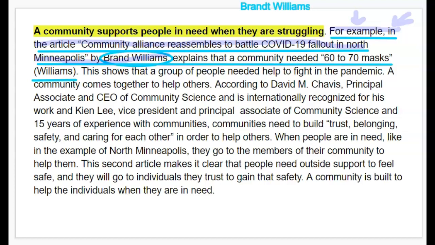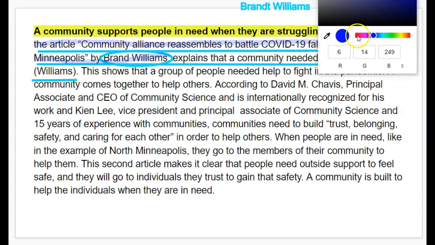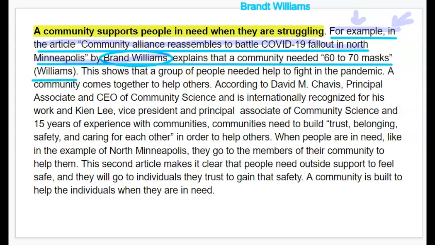And another thing that's frustrating is that now, if you take a look, they have a verb, explains, but who or what is doing the explaining? For example, that's not explaining, that's a transition. In the article, Community Alliance Reassembles to Battle COVID-19 Fallout in North Minneapolis by Brand Williams, that's also not a subject. Who is doing the explaining?